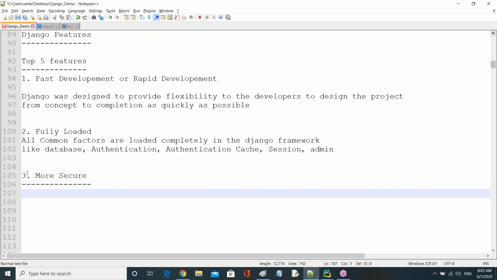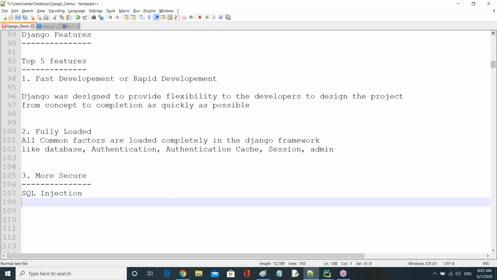Django takes security very seriously, guys, and it provides some default packages regarding security to avoid common mistakes by the developer while developing, right? Those are SQL injection. One of the packages that we'll see very completely in the coming classes.